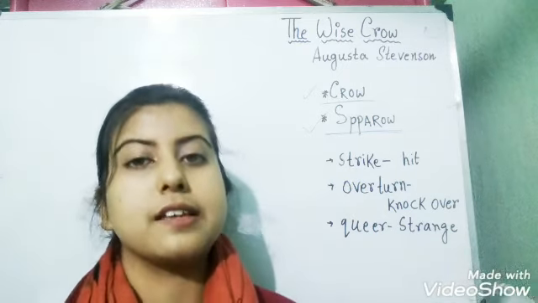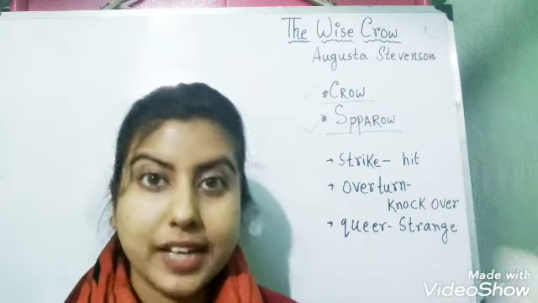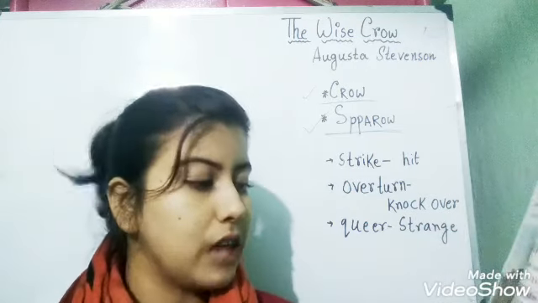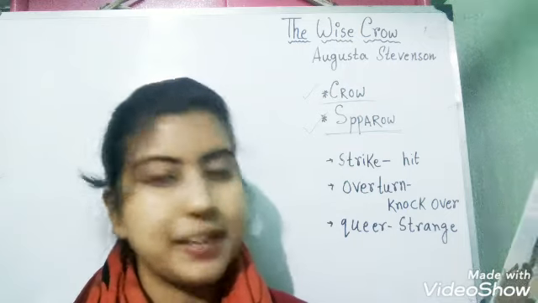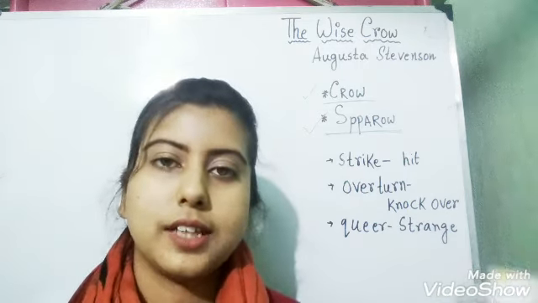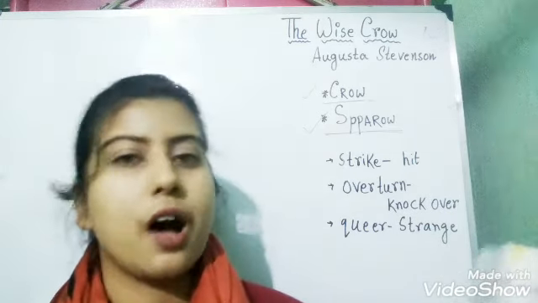What is happening?" She is confused. The crow says, "Now come and drink, Miss Sparrow." Now the crow says to the sparrow, "Come on, Miss Sparrow, you can drink the water now."